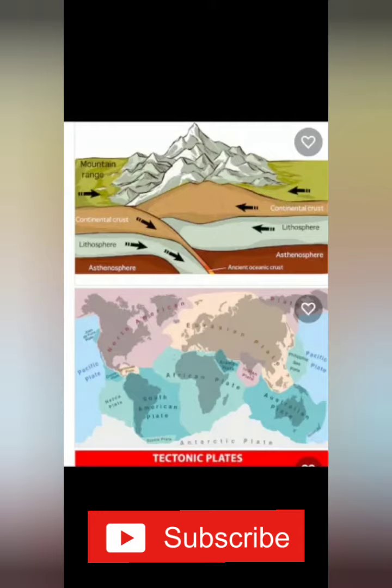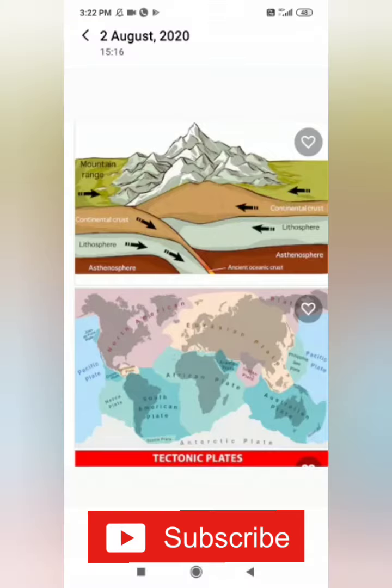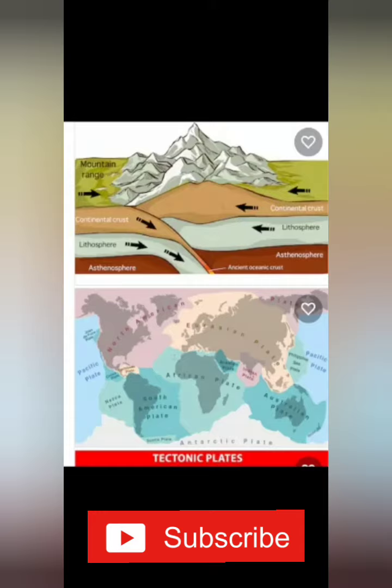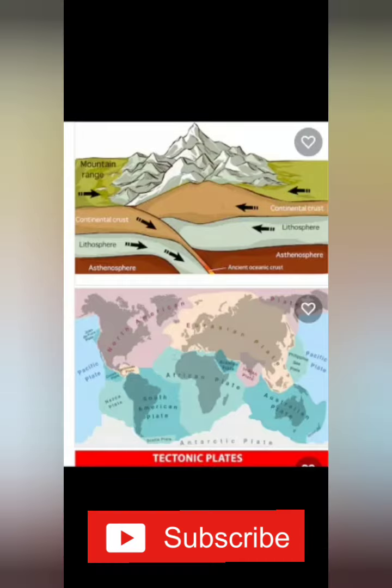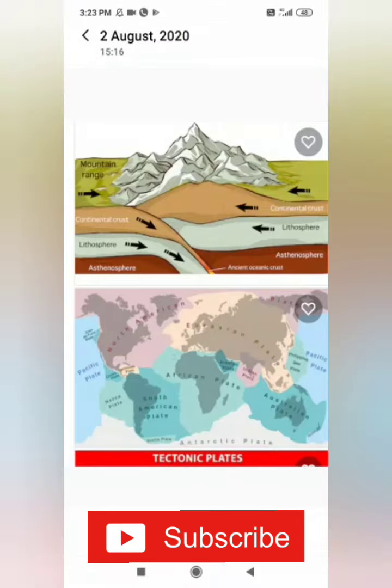Are you clear, children? Very good. In some cases, when two continental plates converge, folds may be created which are known as mountains. Himalayan mountains have been formed in this way. So, great mountain ranges like the Himalayan mountains. Are you clear, children? Very good.